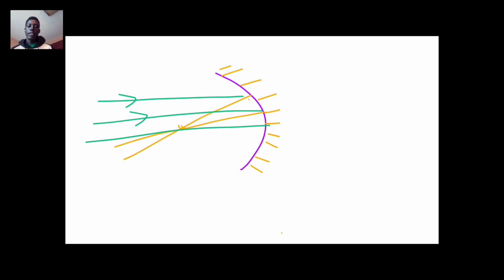Light rays are reflected at the same focus. So this point is what we call the focus or focal point. The light rays here will pass through the same focal point. They are brought to one focus compared to other